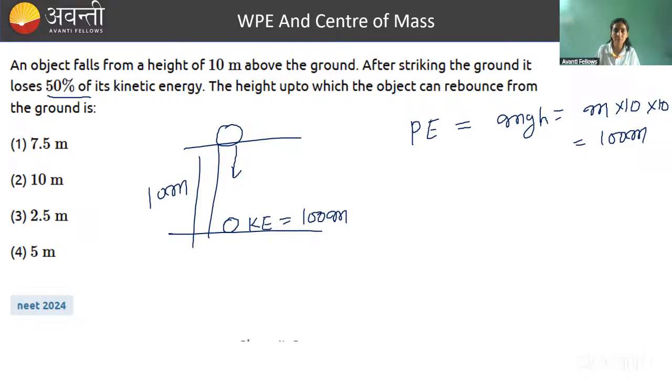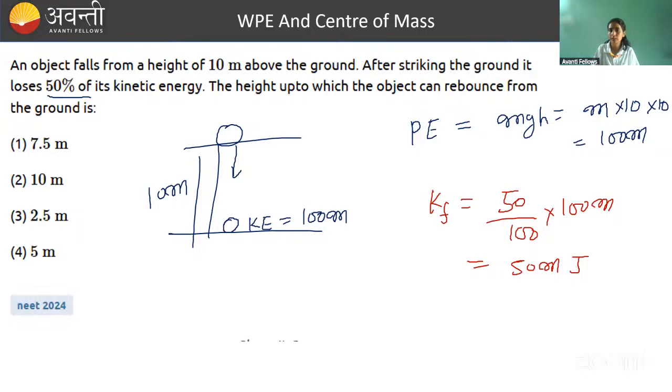So you just write the final kinetic energy. I mean, just before collision with the ground, it has kinetic energy 100 m joule. And just after collision with the ground, its kinetic energy is going to be how much? 50% of this. That is why I'm writing final kinetic energy. So that is 50% of 100 m. So this is equal to how much? Half of 100, so this is your 50 m joule. ठीक है, final kinetic energy. And because of this kinetic energy, it will rise to a certain height. So let's say it is rising to some height h.